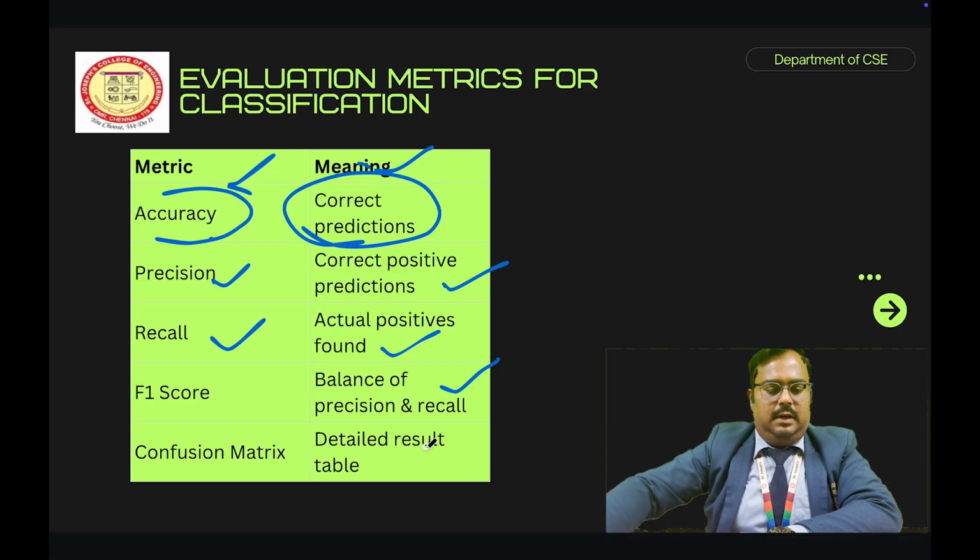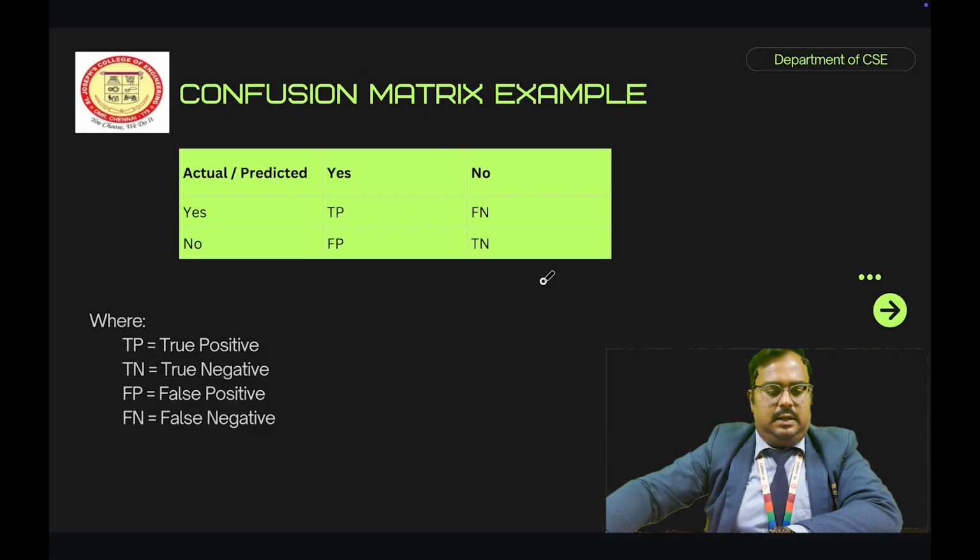Here we will discuss a basic example. Here I mentioned the actual and the predicted value. Based on this actual and predicted value, we have to use yes or no. That gives the true positive, true negative, false positive, and false negative.